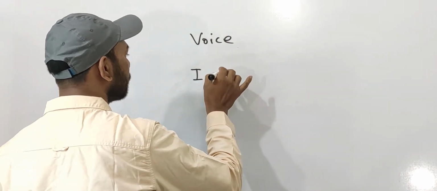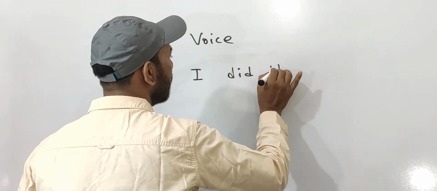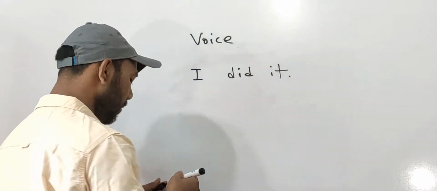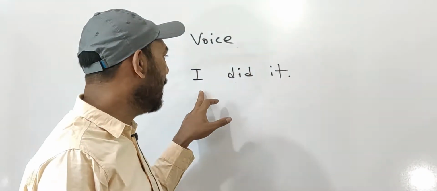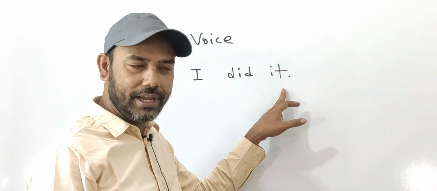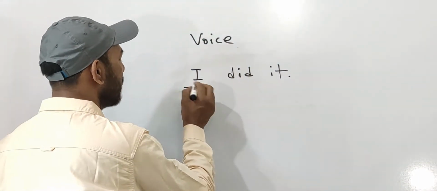I did it. Okay, it's a sentence. I, this is the subject. Did is the verb.